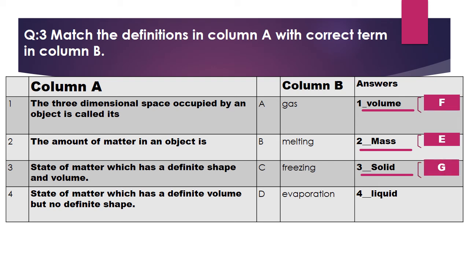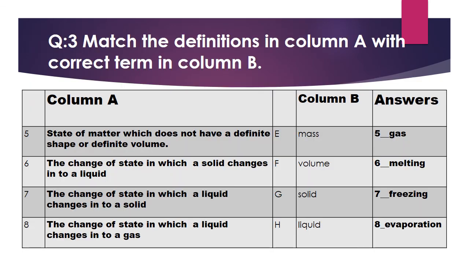State of matter which has a definite volume but no definite shape. These are liquids, and this is option H in column B. The fifth one is state of matter which doesn't have a definite shape or definite volume is gas. This is option A in column B. The change of state in which a solid changes into a liquid is called melting.